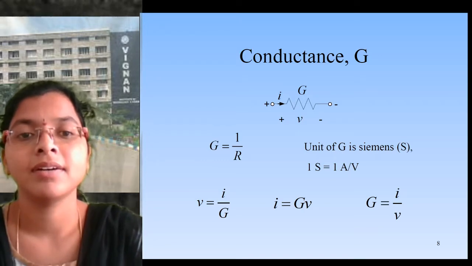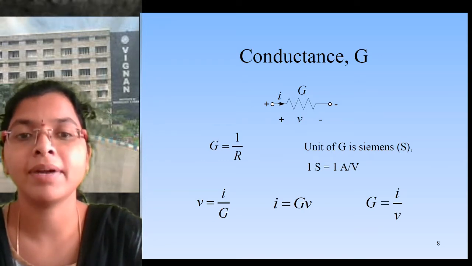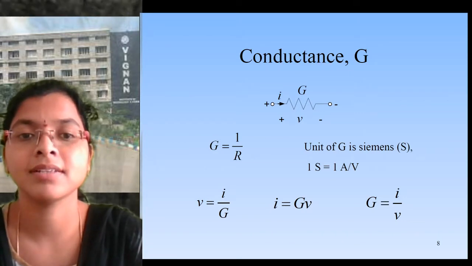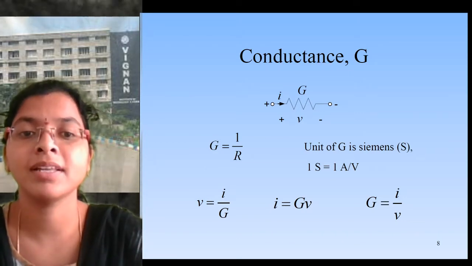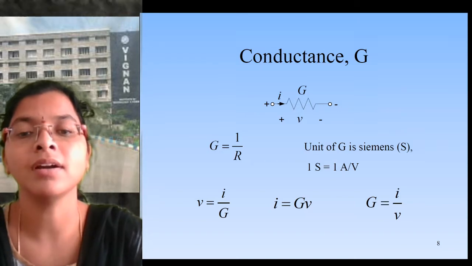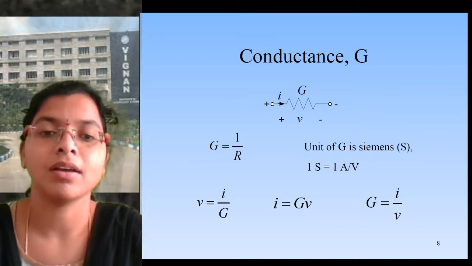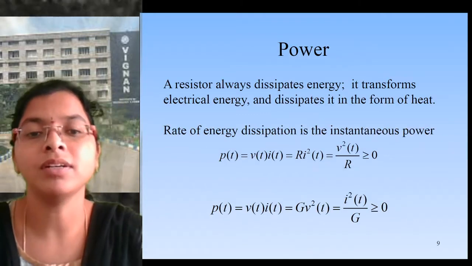So here, G is equal to 1 by R, which is the inverse of resistance. The unit of resistance is ohms, and the unit of conductance is mhos, that is Siemens. Okay. So next we'll go for power.